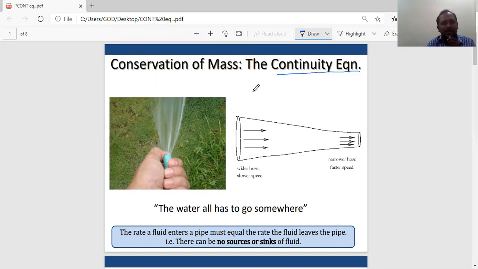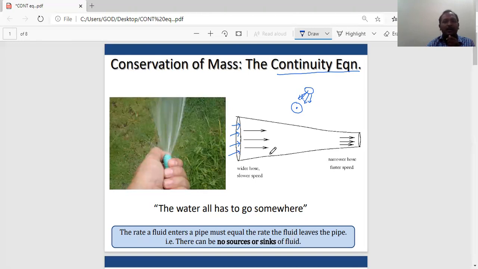The continuity equation simply states that the rate at which fluid enters the flow, that means the amount of fluid entering at this point, the entrance, must be equal to the rate at which fluid leaves the pipe, if there is no source or sink in the pipe. For example, the sun is a source and the earth is a sink. The sun gives an enormous amount of energy that is taken by the sink, the earth. In this case also, you can take a water tank as the source. Somewhere here is a water tank, that is called a source.